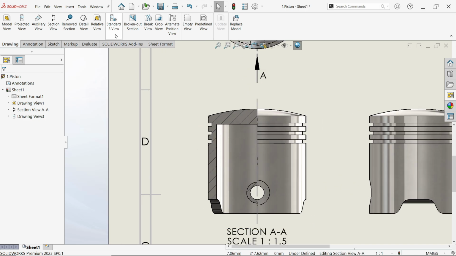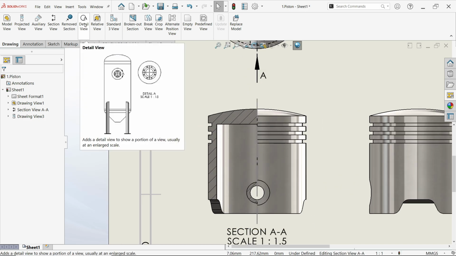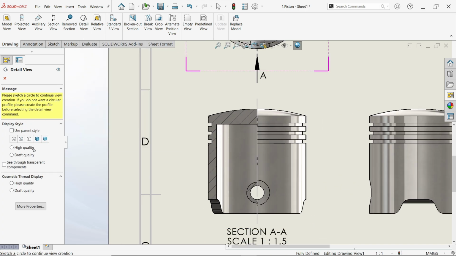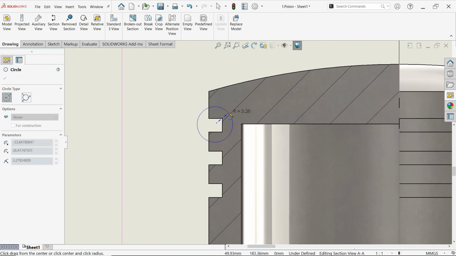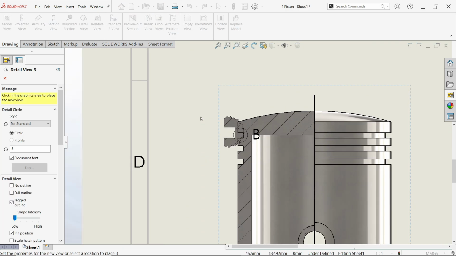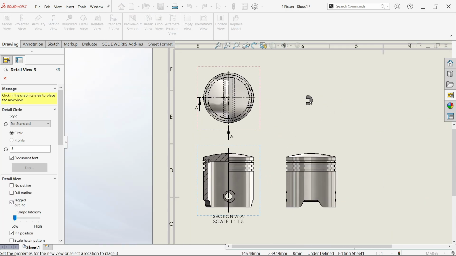That's it. Now here there is one more option, detail view. Now in detail view we are going to make simple hidden line removed. Cosmetic thread we don't use, so you don't need to choose all this. Just go to here. I want to highlight this. Now just move this one somewhere here.